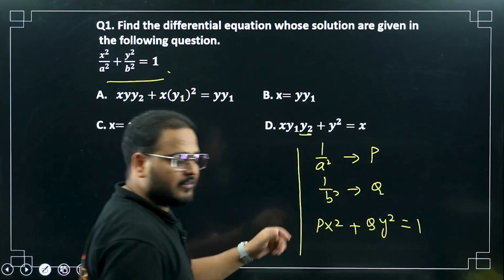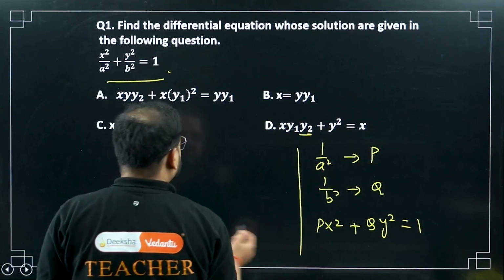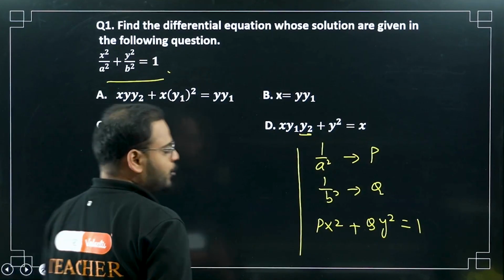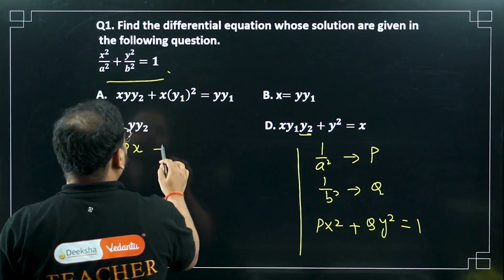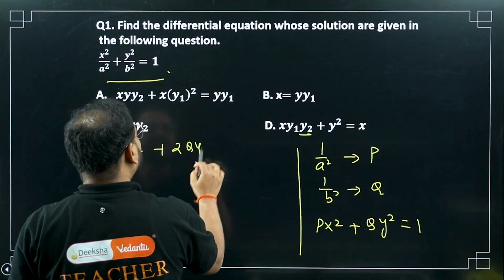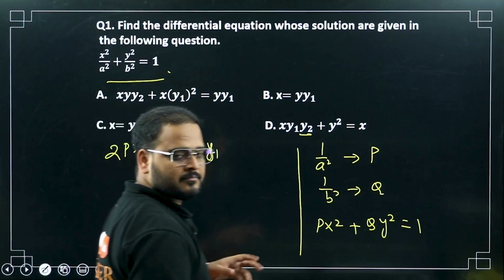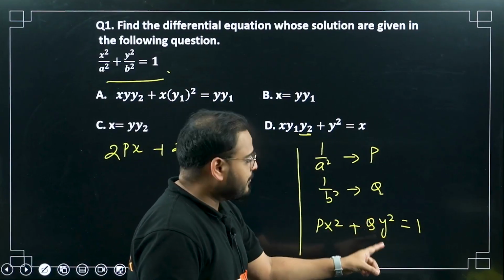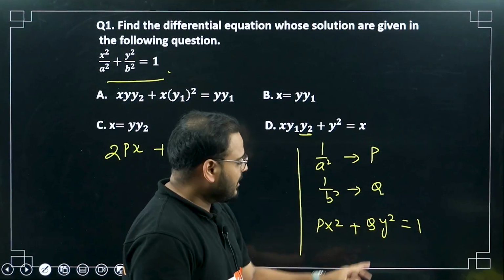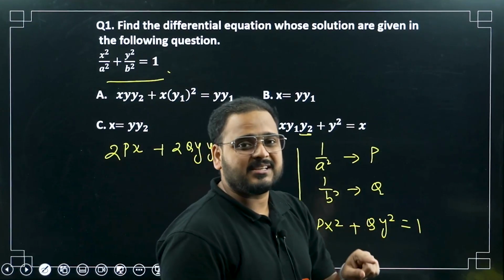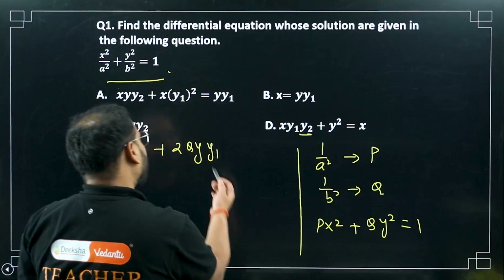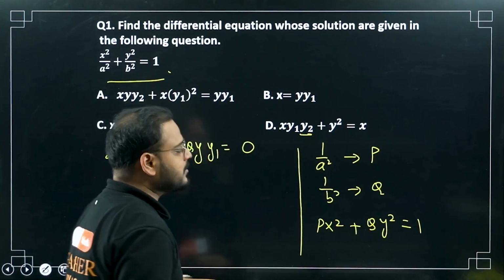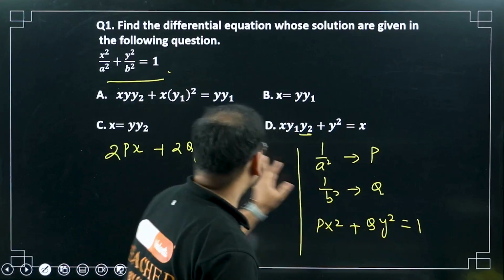Now take the derivative. If you take the first derivative, what are you going to get for this first term? You're going to get 2px. What about the second one? 2qy y1. How come, sir? If you take the derivative of y square, it's going to be 2y. But you have to do it for y also, the chain rule. If you do it for y, it's going to be dy by dx, and we know that dy by dx can also be written as y1 or y dash. That's why. And next this will be 0. How come, sir? 1 is a constant, right? So the derivative of 1 will be 0.